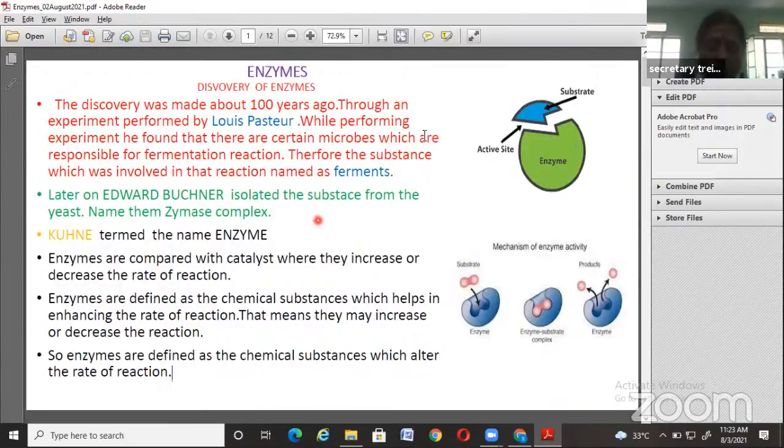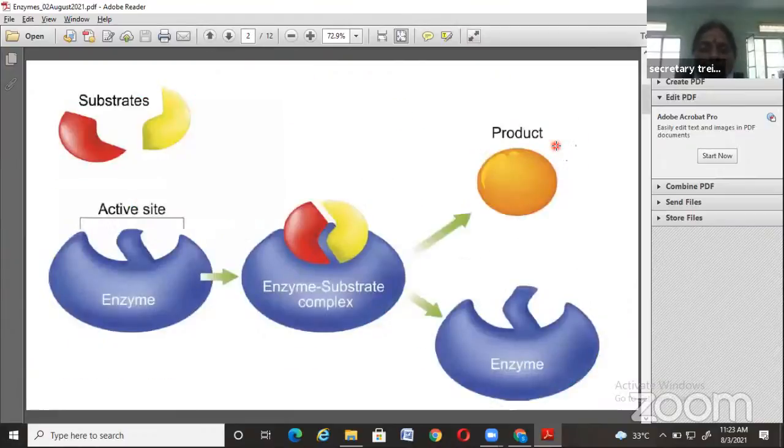Just now we have observed the structure of the enzyme site. Here, this is the enzyme molecule, and this enzyme molecule has some notches, and this notch is called the active site. The active site is the place where the substrate molecule comes and fits. That means inducing of a substrate molecule takes place in the active site. So this is the general structure of an enzyme.